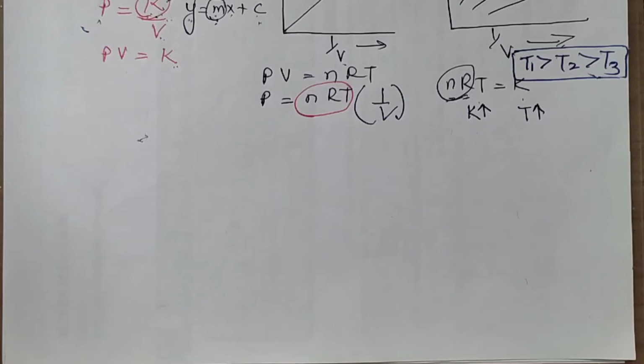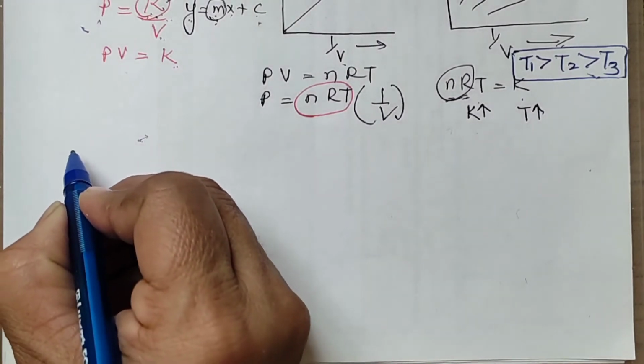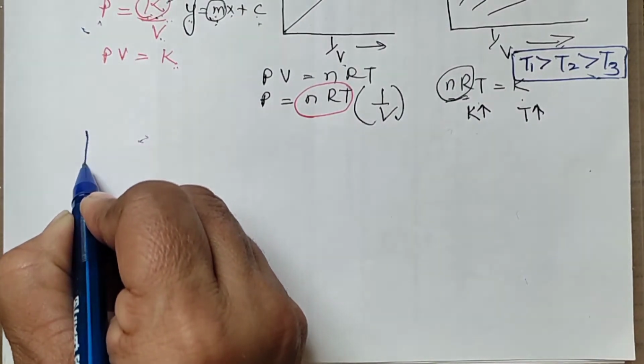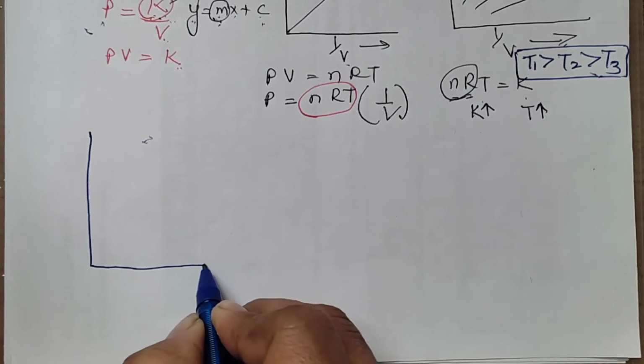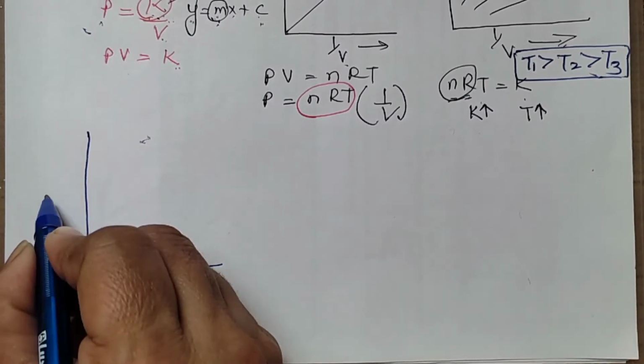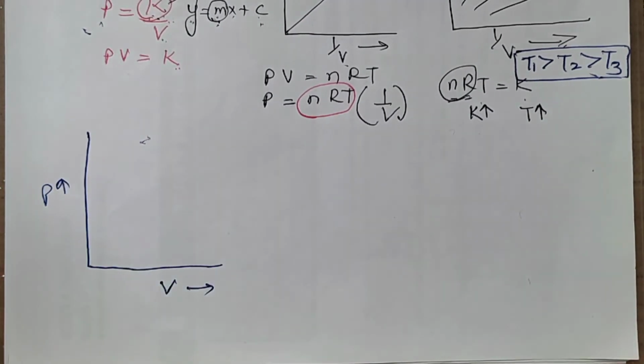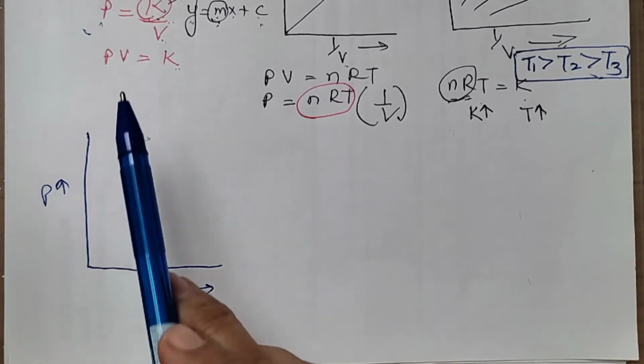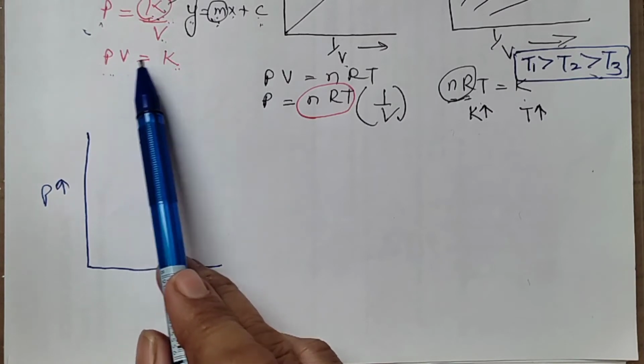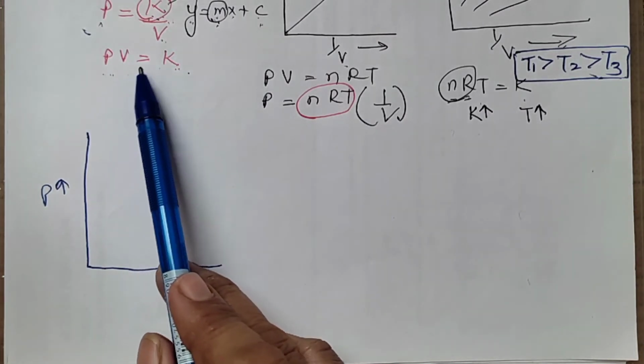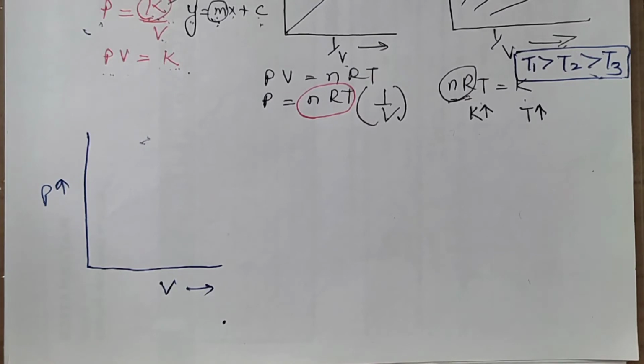Got it? Now in the same question, suppose you are asked to plot a graph between pressure and volume. You are asked to plot a graph with this. Now pressure and volume, you can see here with this formula, PV is equal to constant. Pressure and volume is constant, right? So we said as per Boyle's law, pressure and volume are inversely proportional. That is, if one is increasing, the other one is decreasing. But the product of the two remains constant.